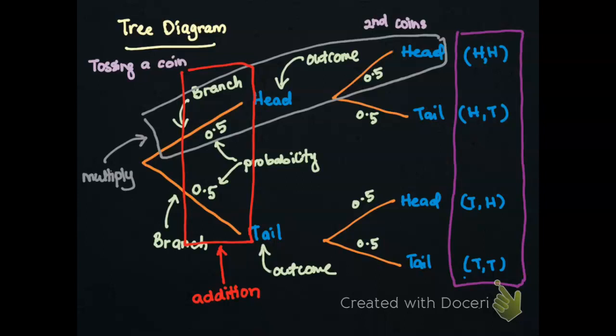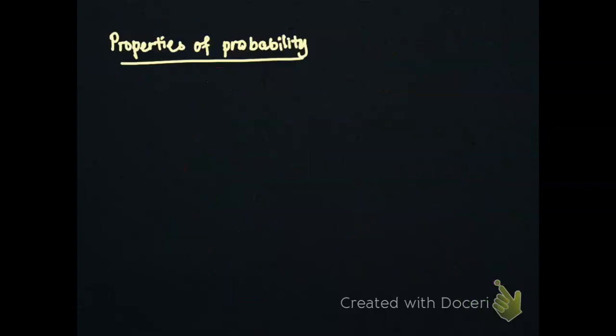Same goes for the second coin for this part. The result from all these outcomes, if you add up, the value is equal to 1. The total probability must equal 1. Let's assume E is an event. So the basic properties of probability are, the first one, the value of probability is a positive value and ranges between 0 up to 1, where 1 tells you that the event is sure to occur, while 0 tells you that the event is unlikely or impossible to occur.